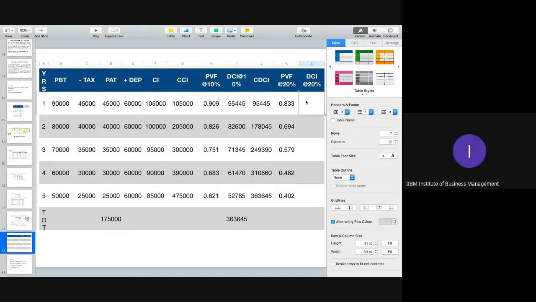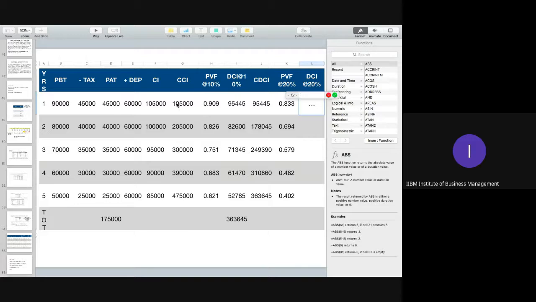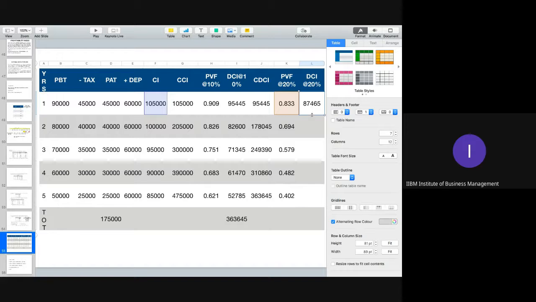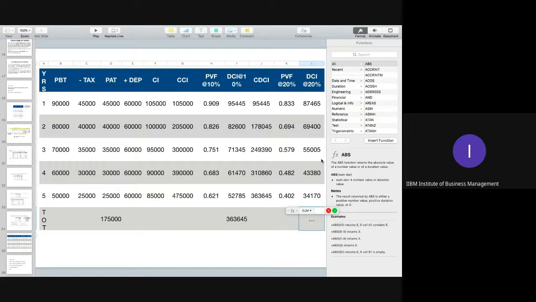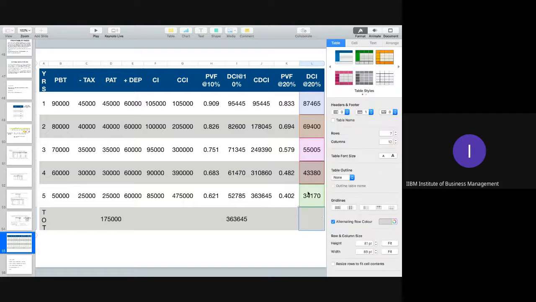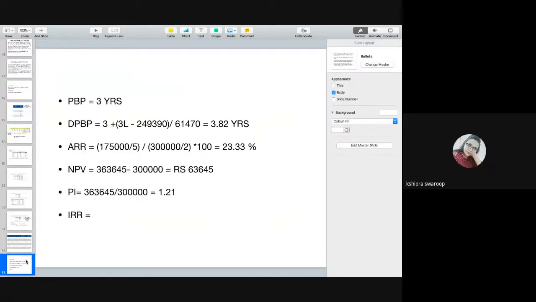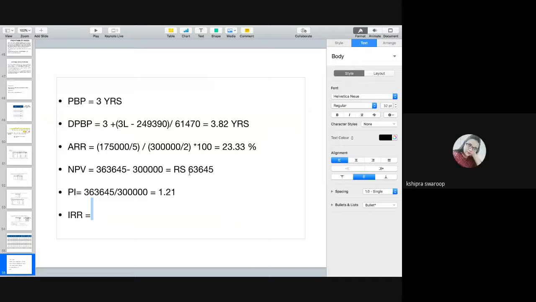Okay. And now we'll multiply this cash inflow with this PVF, and we'll just go for all the calculation. Okay, now we'll go for total of this, sum of all these values, 1, 2, 3, 4, and 5. You can see that it is 289,420, means your NPV is negative now. Okay, so first of all, this is your NPV at 10%.